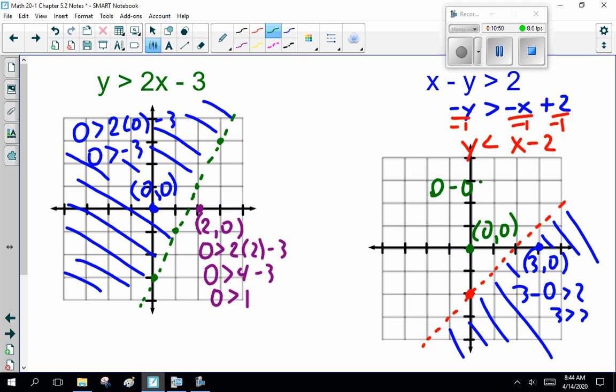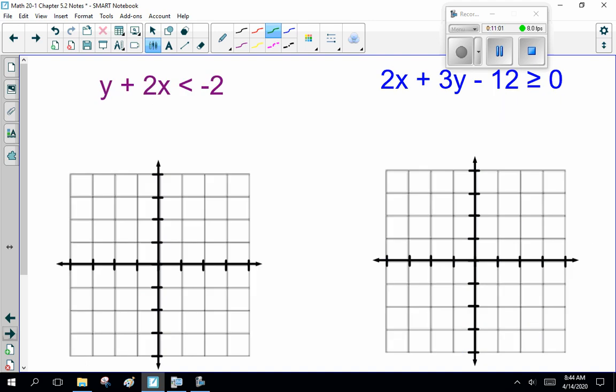0 minus 0 is greater than 2. 0 is greater than 2. No, doesn't work. All right? So one side does work. Check both just in case you make a math boo-boo, because poop happens. All right. I'm going to have you guys pause the recording, come back. We'll do the purple one, then we'll pause the recording and do the blue one. All right? So rearrange them so it's y equals.